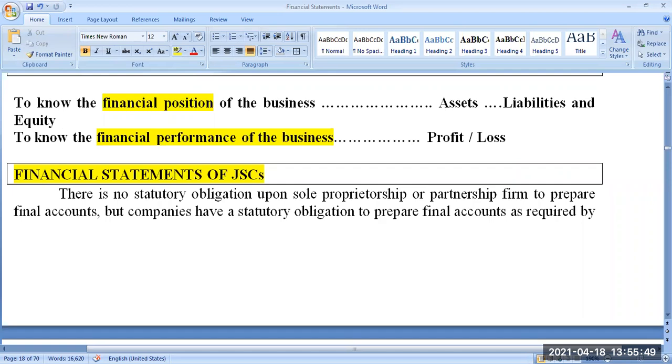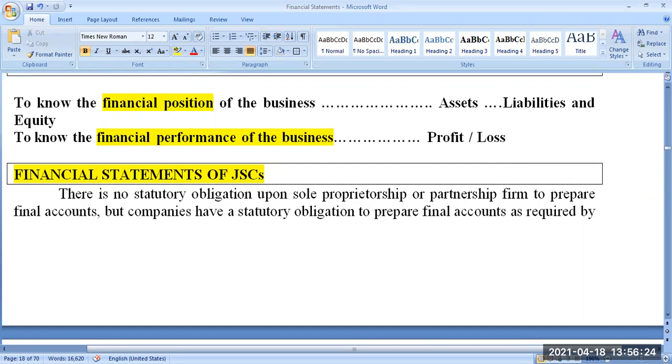Prepaid expense is also a current asset. You need not pay right now for that expense, but you paid in advance. Instead of keeping the cash with you, you paid that money to the service provider. For example, next month's rent paid in the current month itself. Until the due date, the rent paid for the next month is a current asset for your company. So current asset, fixed asset, or classified as tangible and intangible.